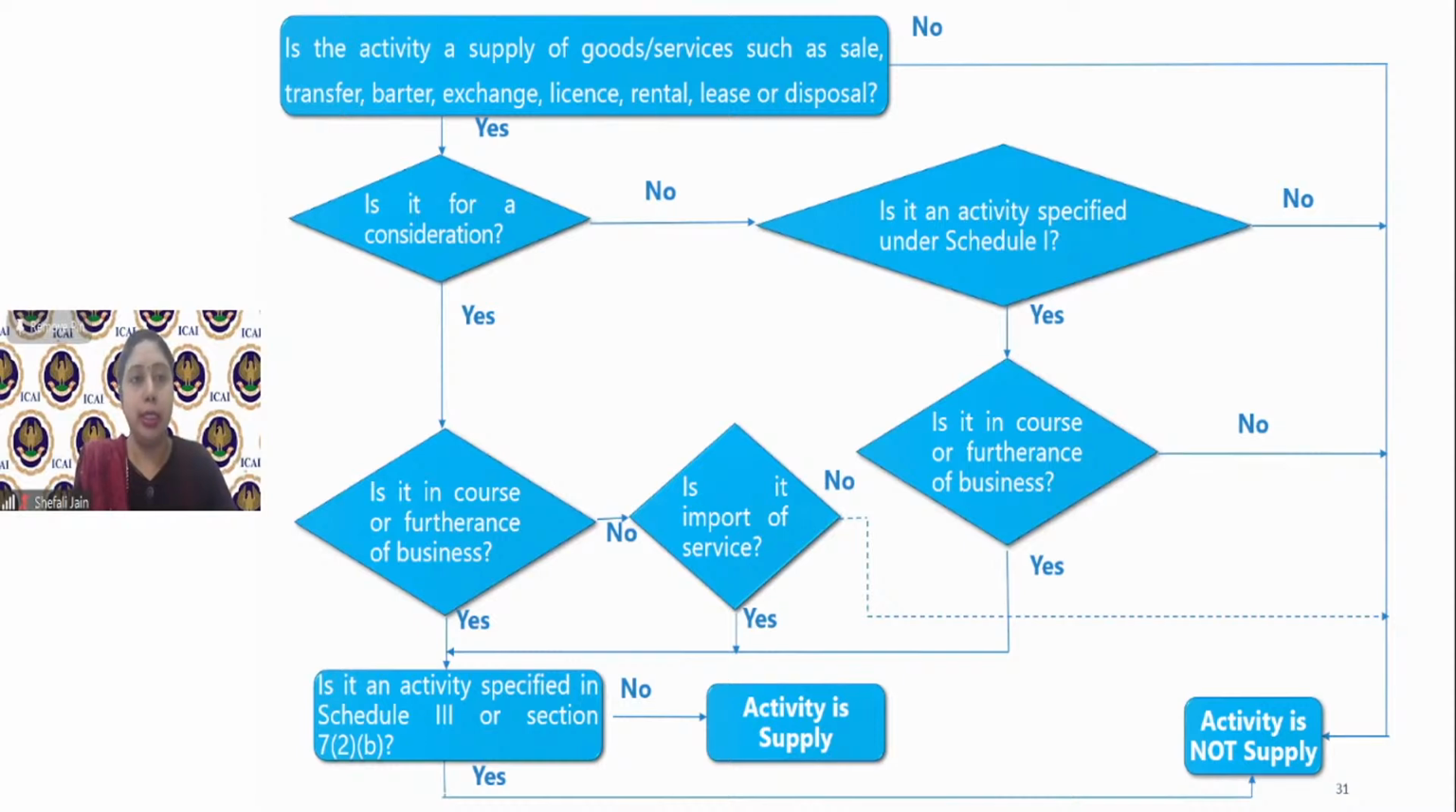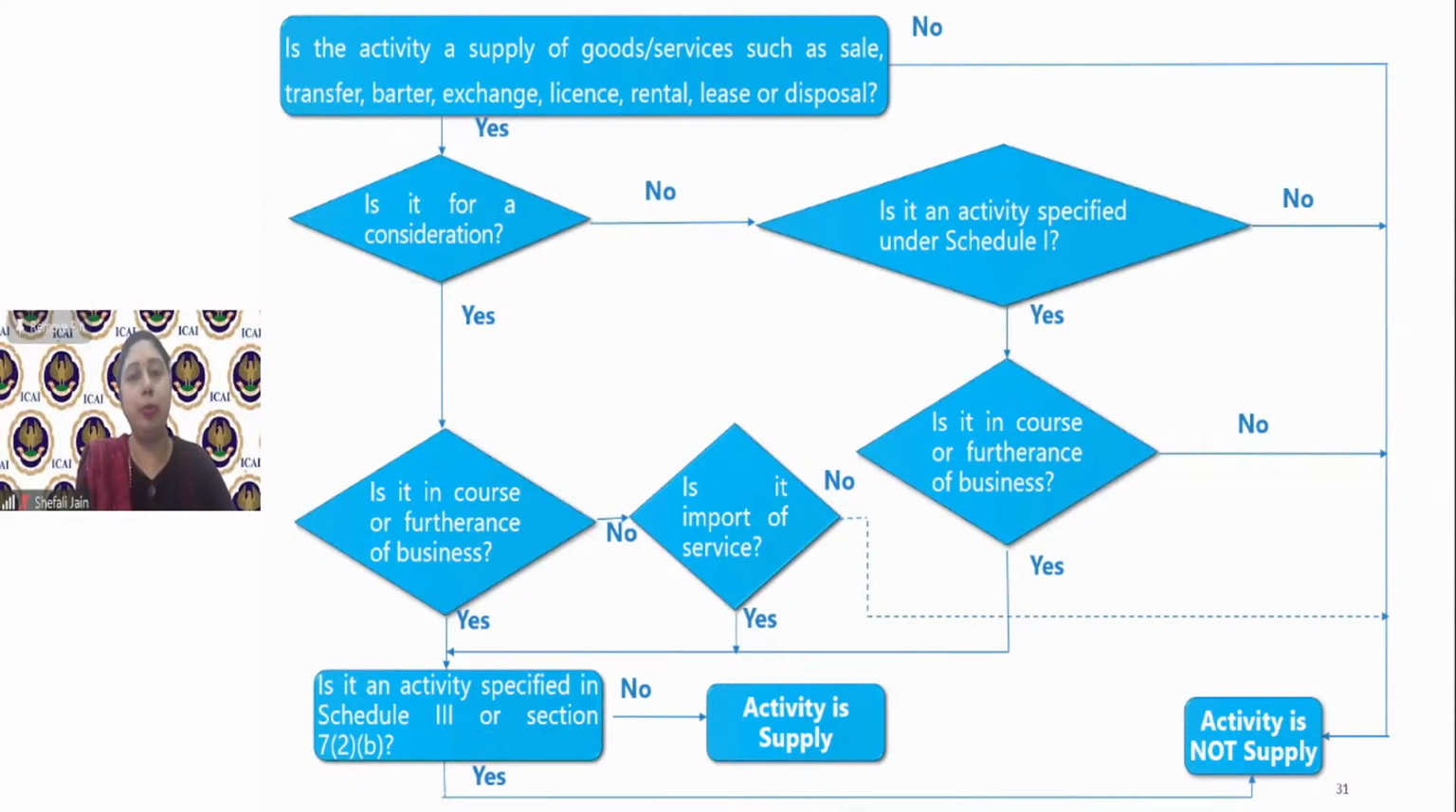So first of all, is the activity a supply of goods or services such as sale, transfer, barter, exchange, license, rental, lease, or disposal? First of all, we have to see whether it is a supply of goods or supply of services, whether it is in the nature of these 8 transactions. And apart from that, it can also be of any other nature, but it should be an activity which is either a supply of goods or a supply of services. So if it is not so, then it will not be a supply. We'll straight away come to the conclusion that this activity is not a supply. It is not in goods or services.